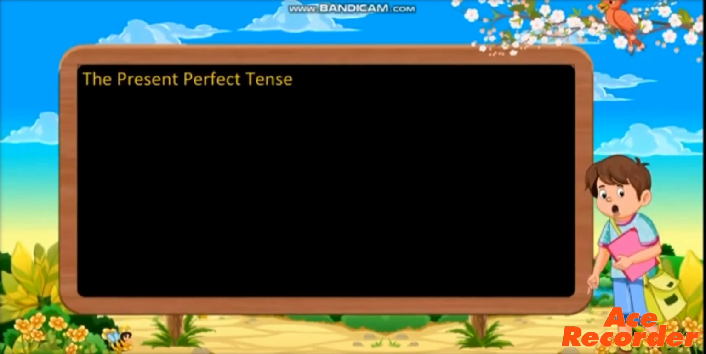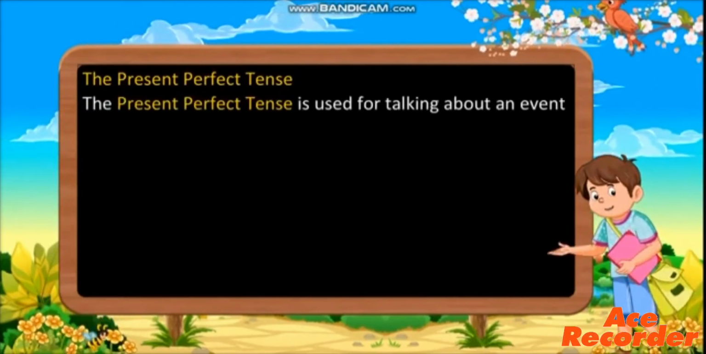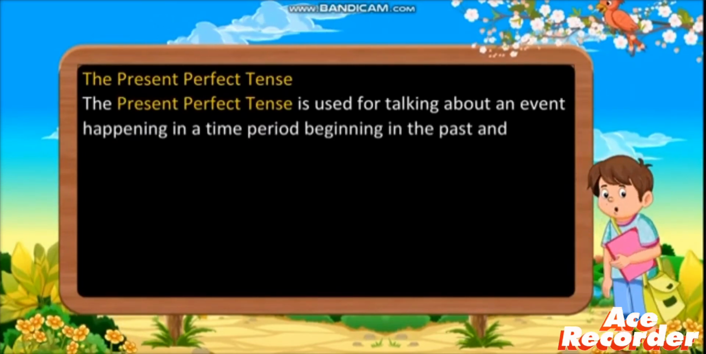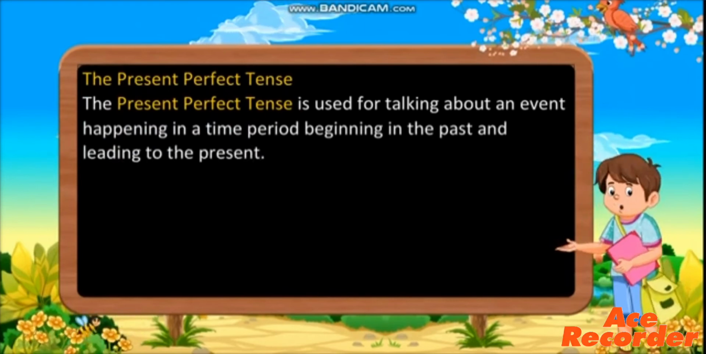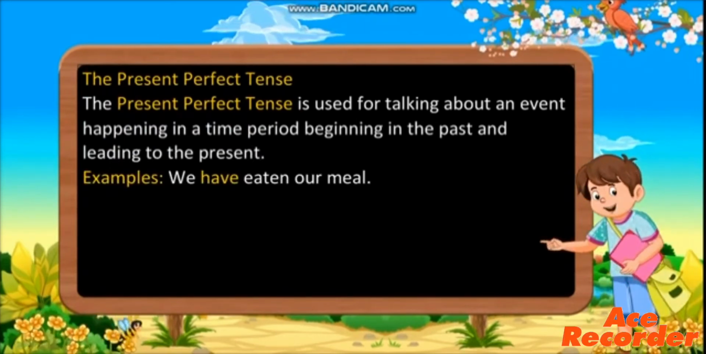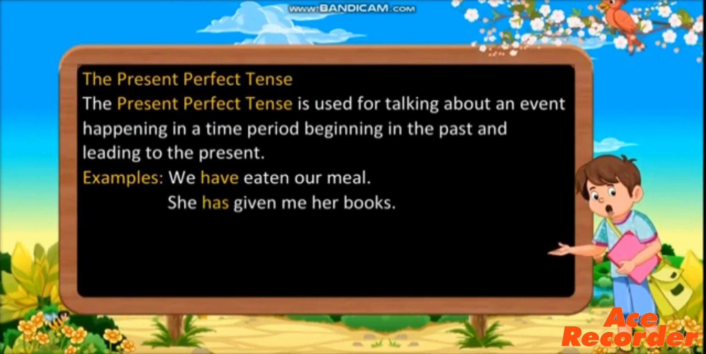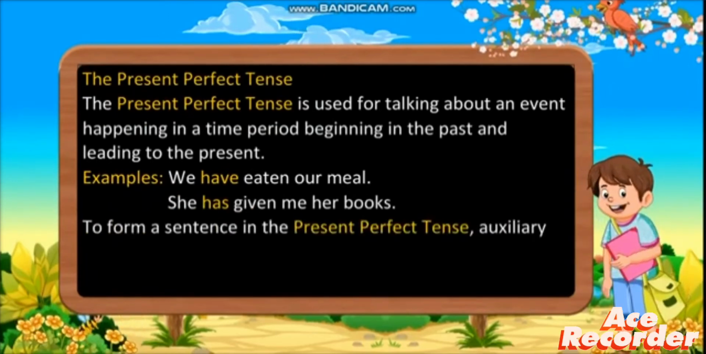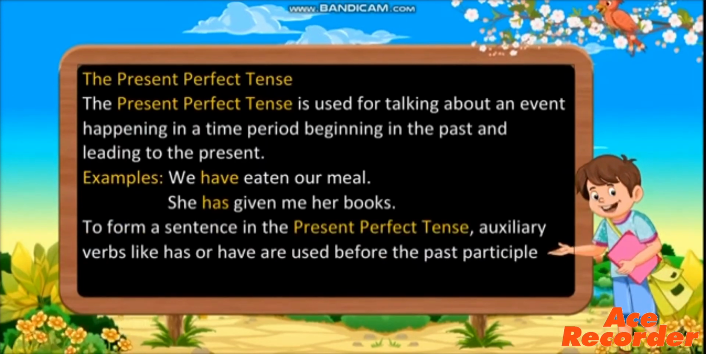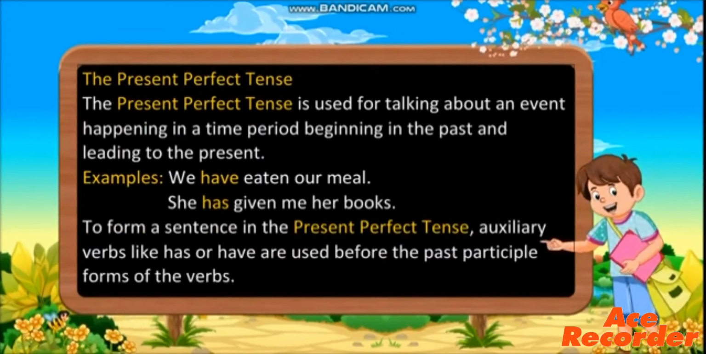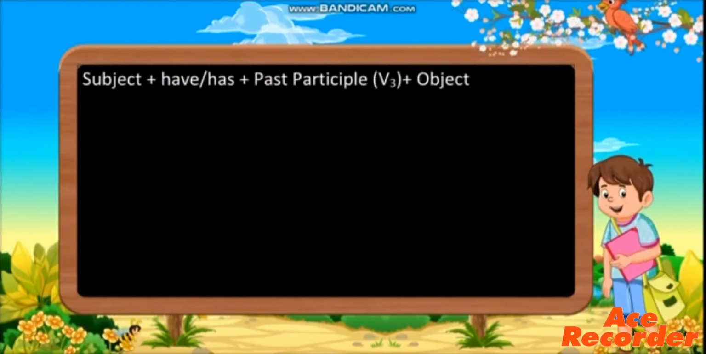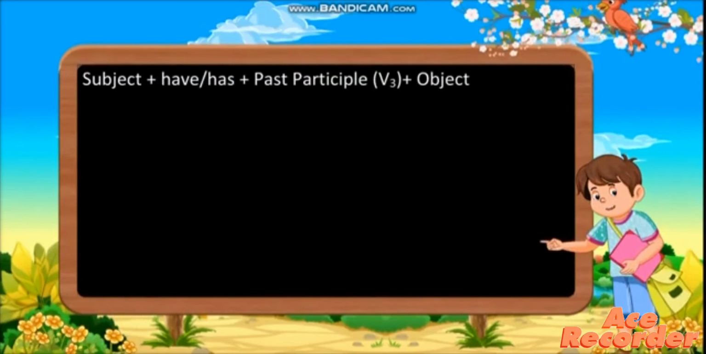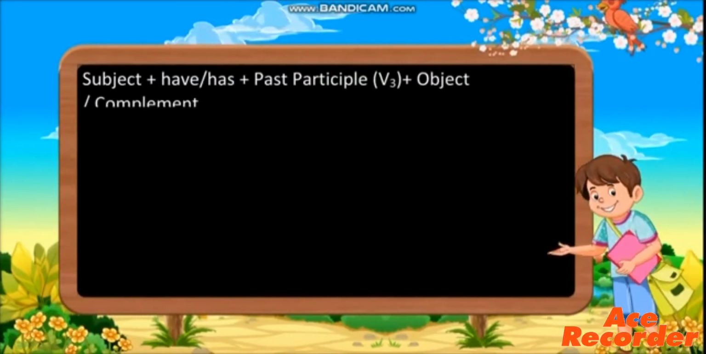The present perfect tense. The present perfect tense is used for talking about an event happening in a time period beginning in the past and leading to the present. For example, we have eaten our meal. She has given me her books. To form a sentence in the present perfect tense, auxiliary verbs like has or have are used before the past participle forms of the verbs. Subject plus have, has plus past participle, that is the third form of the verb, plus object complement.